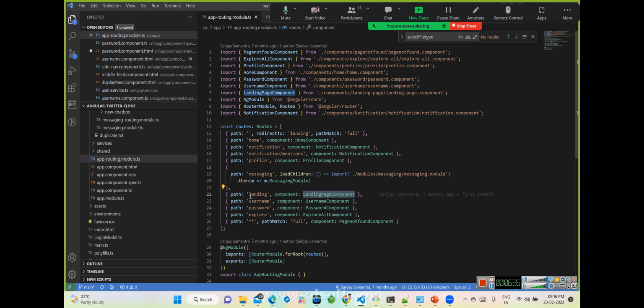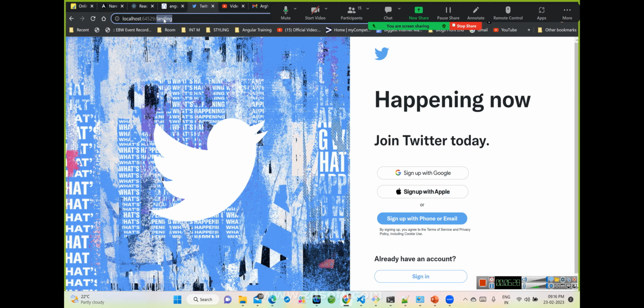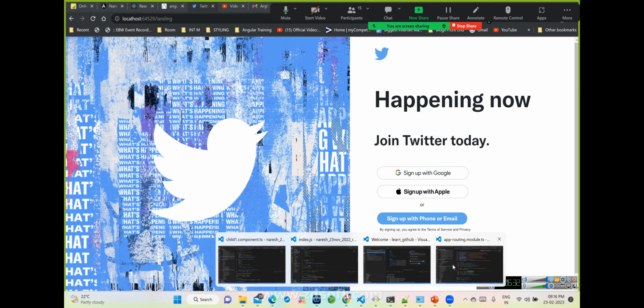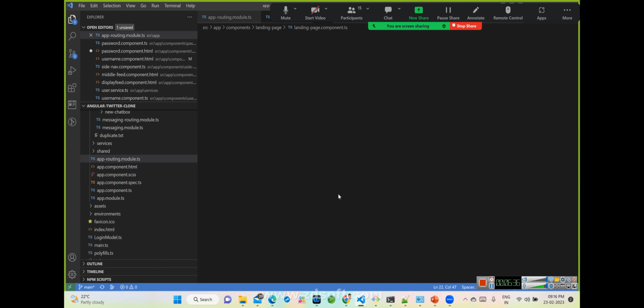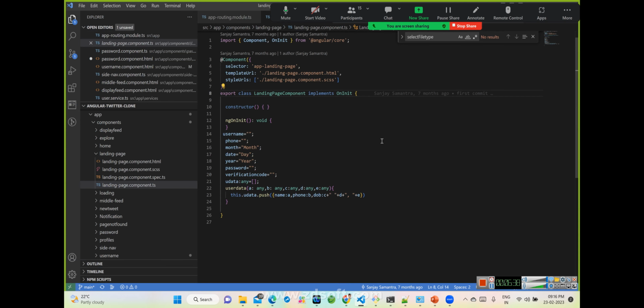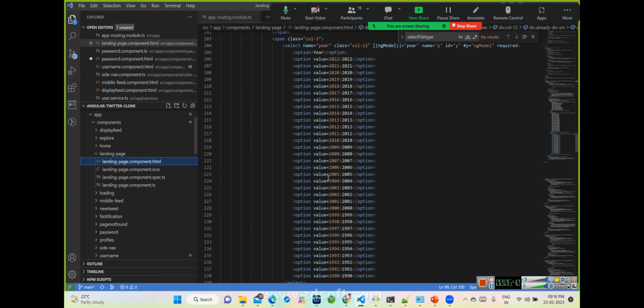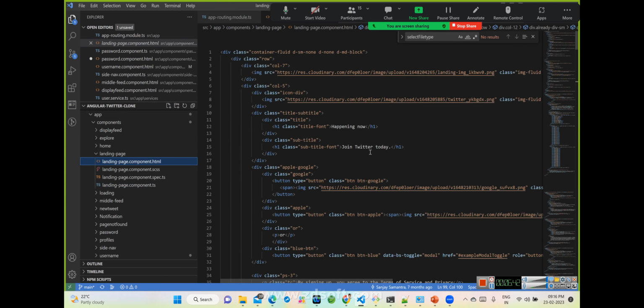Okay, so let's see. You see that this landing got appended over here, right? At the same time, it will go to the landing page component. Okay, so this is the landing page component. Let's see the HTML. Try to understand the HTML first.